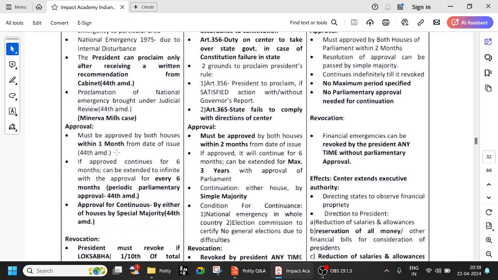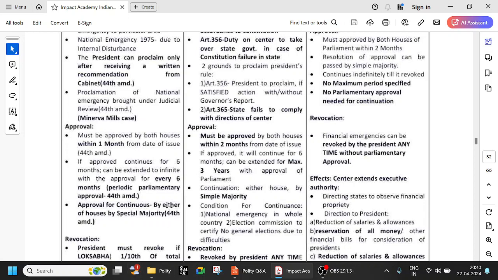And it must be approved by both houses within 1 month from the date of issue. So once that national emergency bill is brought in, it must be approved by both houses within 1 month. If approved, it continues for 6 months and can be extended infinitely with approval every 6 months. All these are very important. These are some of the questions frequently asked. This periodic parliamentary approval was added in the 44th Amendment Act. So within 1 month it has to be approved and it is for 6 months, and it can be approved every 6 months for an infinite period of time.